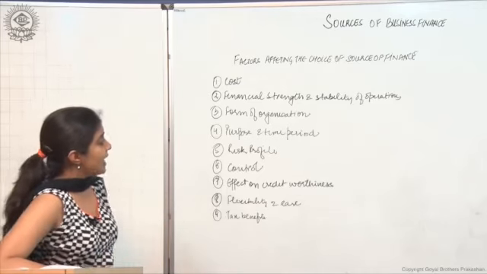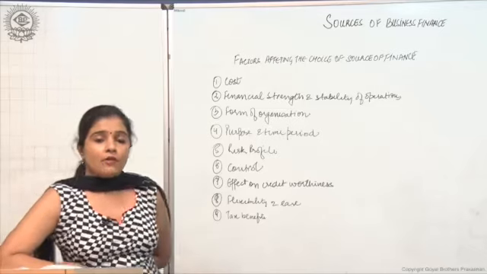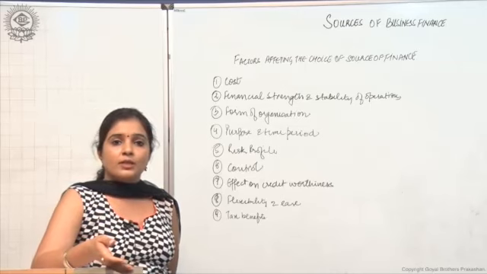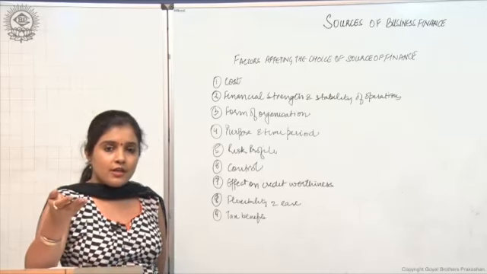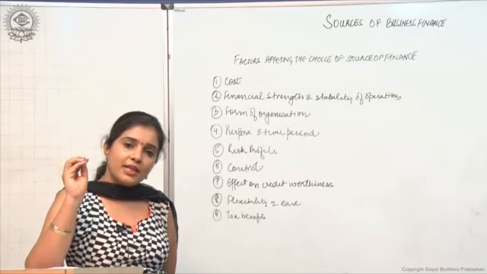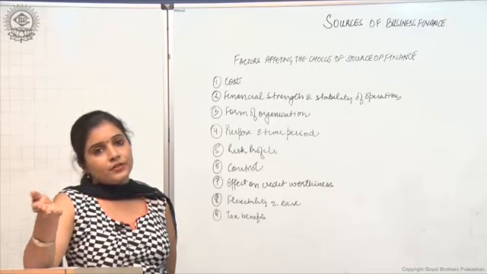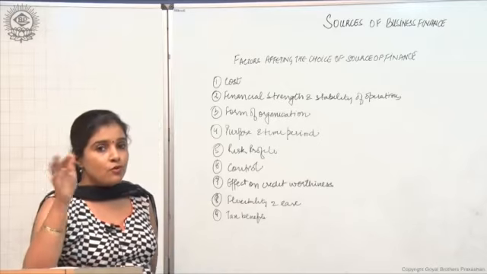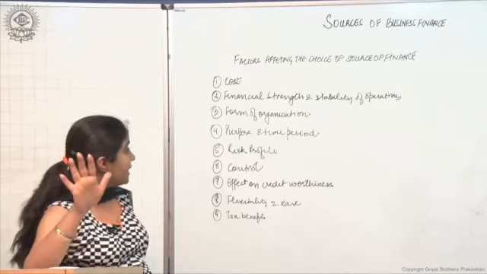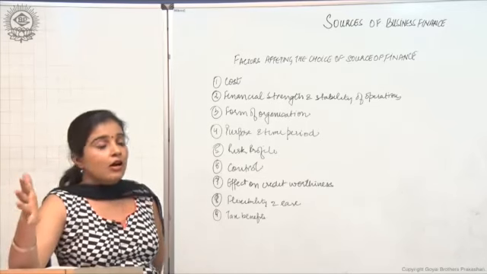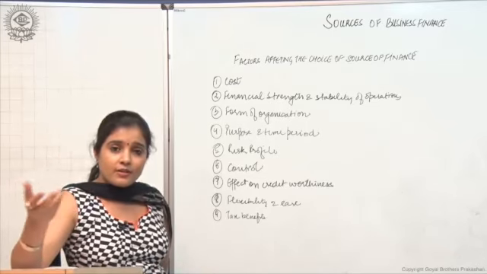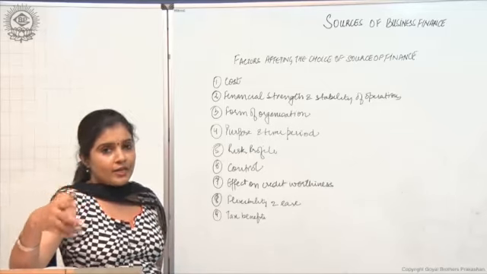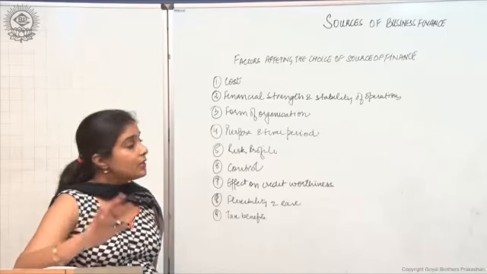Secondly, financial strength and stability of operations. Now when we talk about these fixed charge sources of finance, that is your loans from the commercial banks or your debentures, on which you compulsorily have to pay interest every year, whether you are earning profit or you are earning a loss, and the principal amount also is to be repaid in installments. So you should go in for these particular sources of finance only if you have a good financial strength, or in other words, if there is a stability in your operations, meaning there is a regular flow of money for you to be able to repay these debts on time.